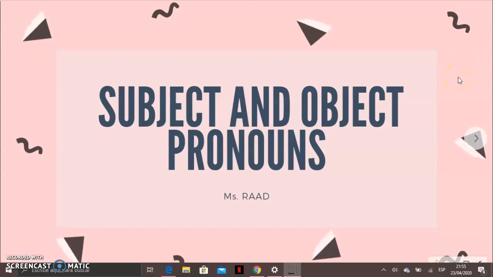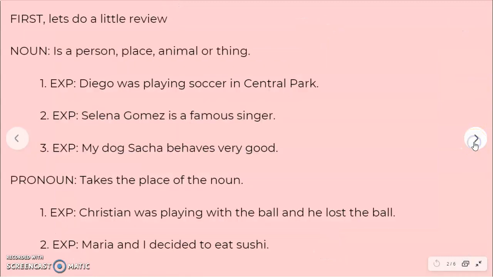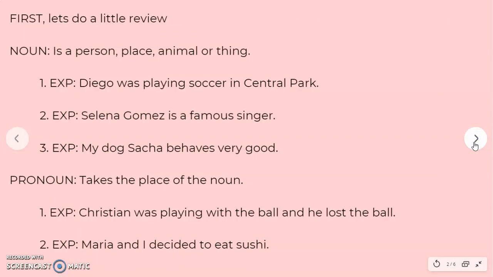Today we're going to be talking about subject and object pronouns. So first we're going to do a little review. We're going to talk about what is a noun. A noun is a person, place, animal, or a thing.